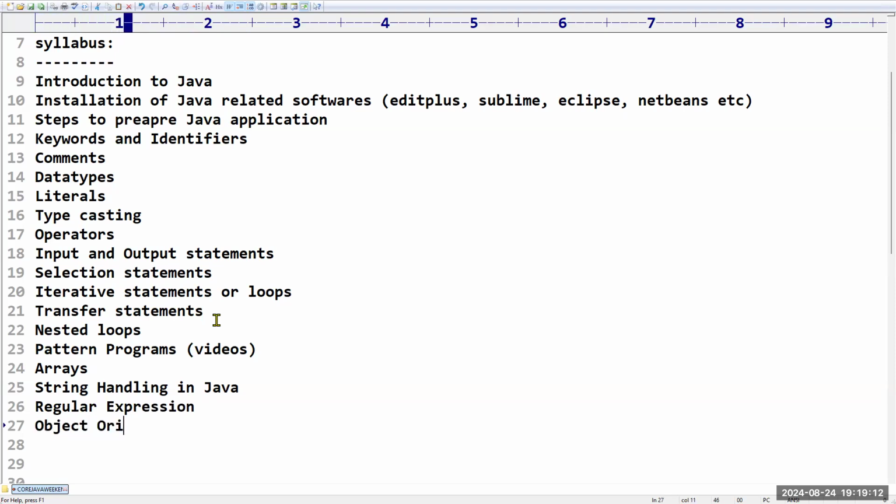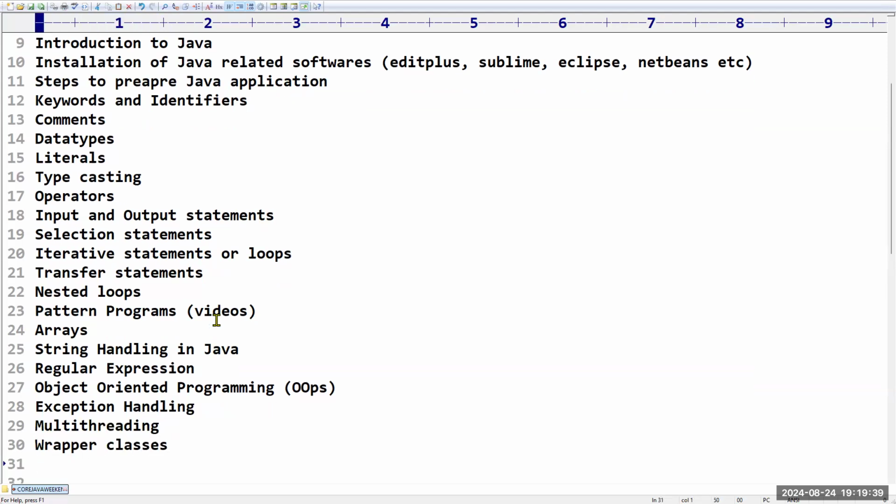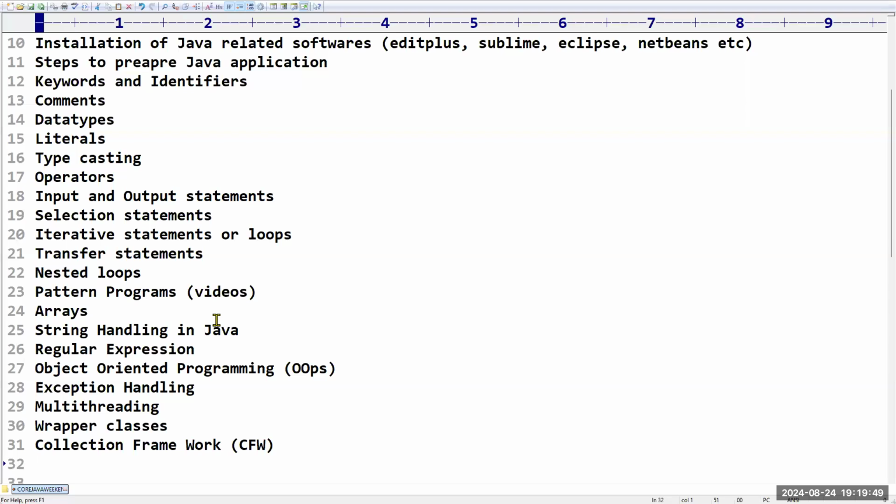Next, object oriented programming. Internally, there are around 50 topics in this, which we will see in detail; as of now, I'm not listing those features. Next, exception handling, how you can handle runtime errors. Multi-threading, parallel execution. How you can implement wrapper classes, object related terminology. Then one important concept is the collection framework, CFW. So how to handle these collections?